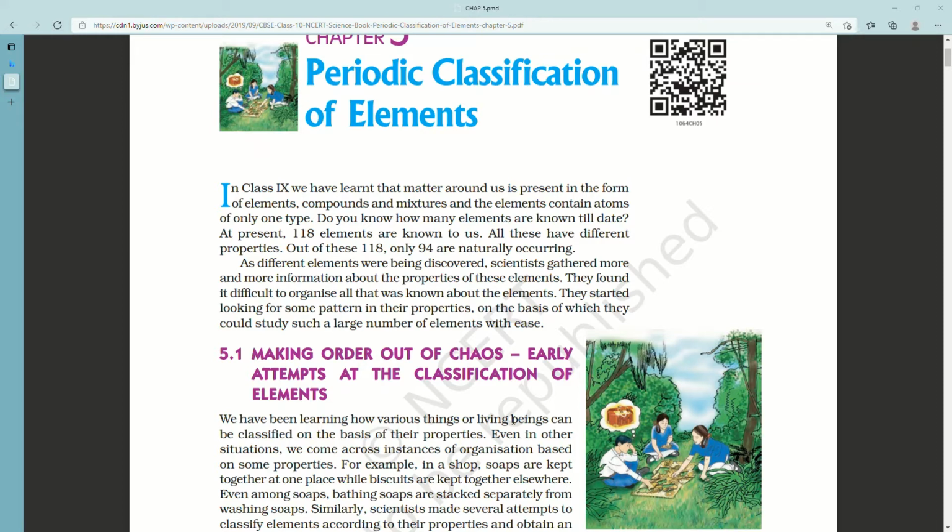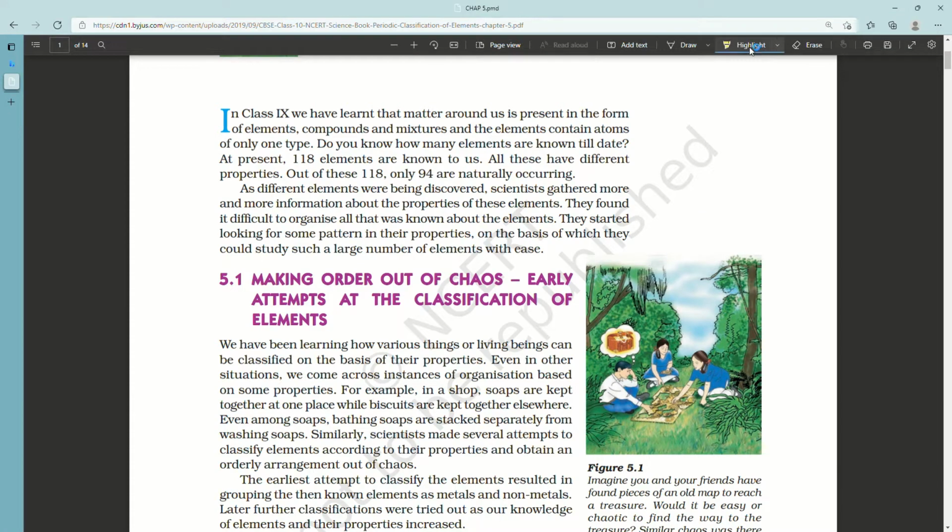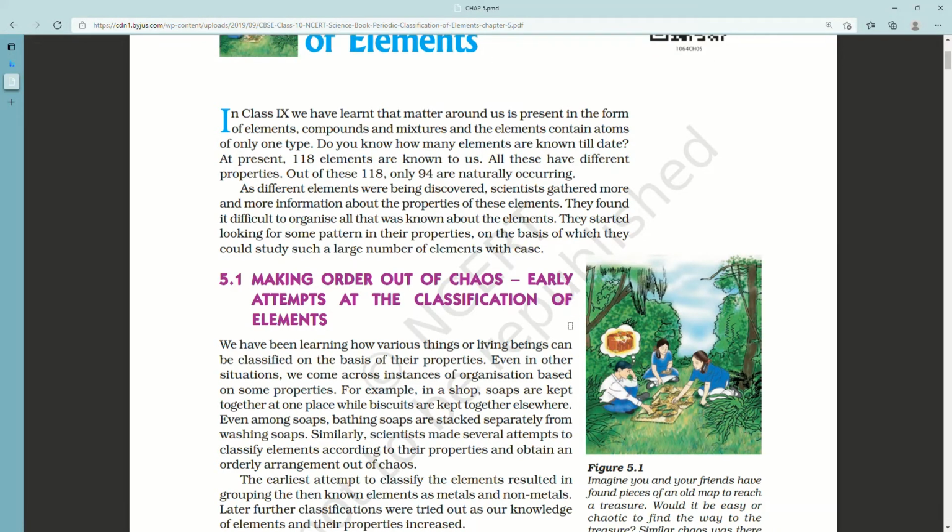As different elements were being discovered, scientists gathered more and more information about the properties of these elements. They found it difficult to organize all that was known about the elements. They started looking for some pattern in their properties, on the basis of which they could study such a large number of elements with ease, making order out of chaos.